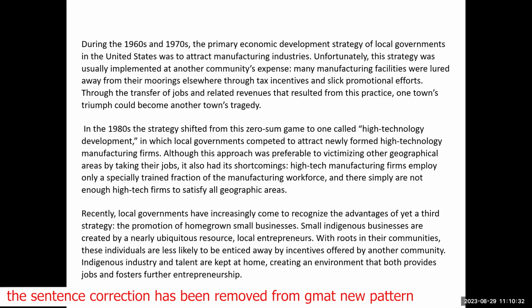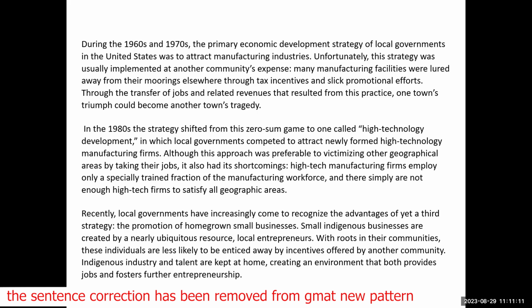Through the transfer of jobs and related revenues that resulted from this practice, one town's triumph could become another town's tragedy. In the 1980s, the strategy shifted from this zero-sum game to one called high technology development, in which local governments competed to attract newly formed high technology manufacturing firms.